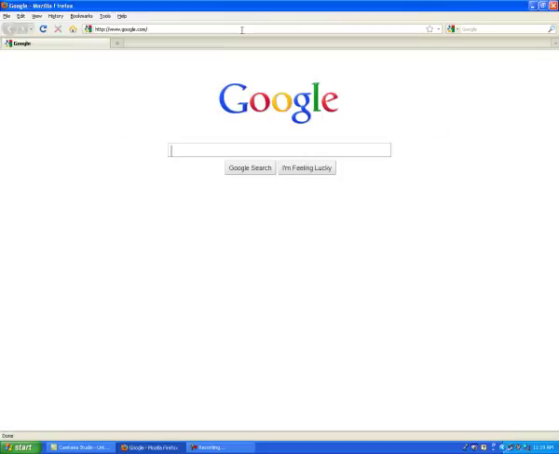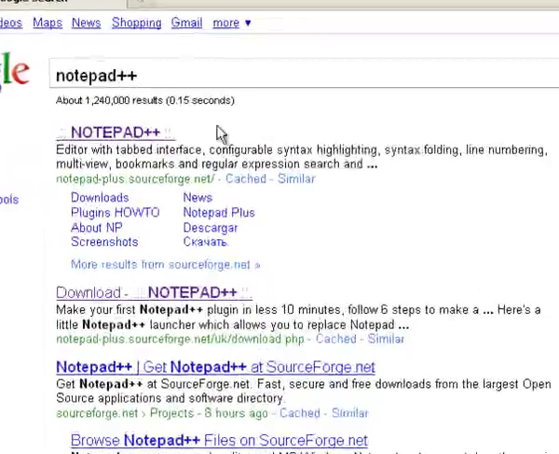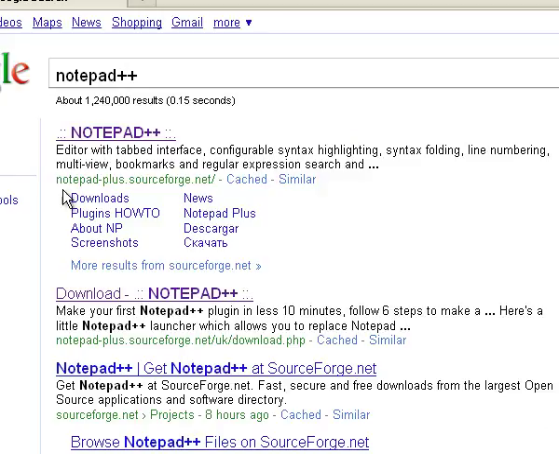This is an instructional video on how to install the HTML editor Notepad++. The simplest way to start is to go to google.com and search for Notepad++. From here you will click the first link, which takes you to notepad-plus.sourceforge.net.